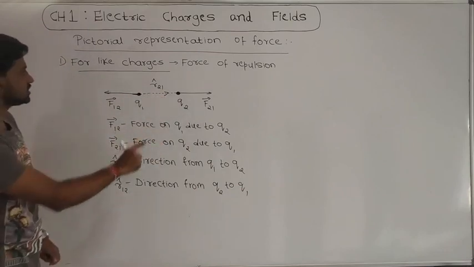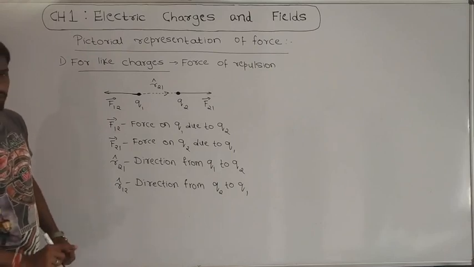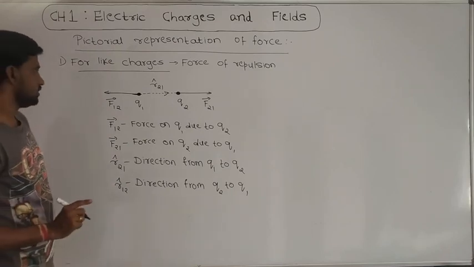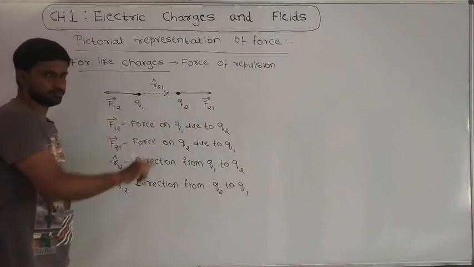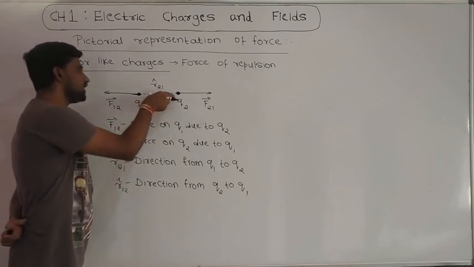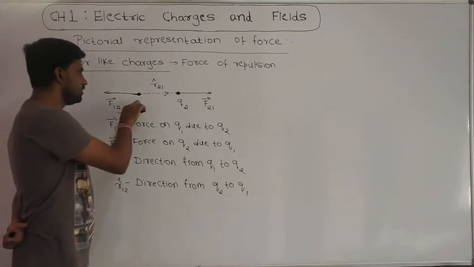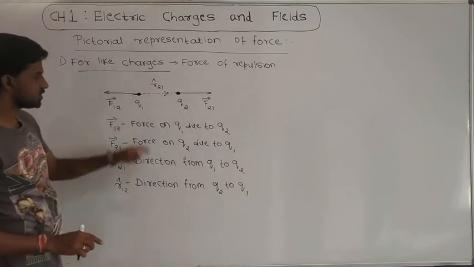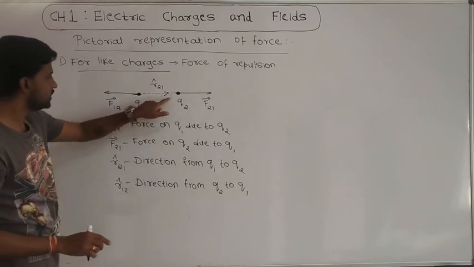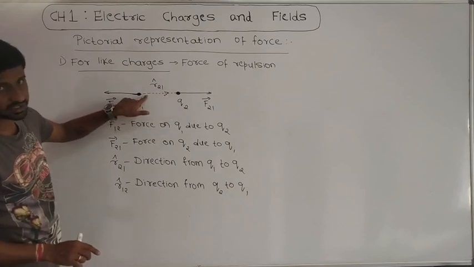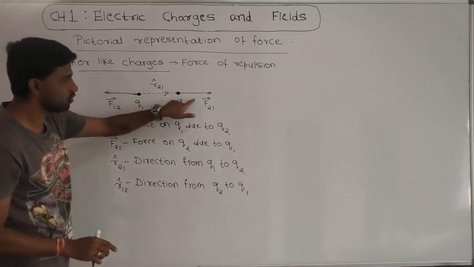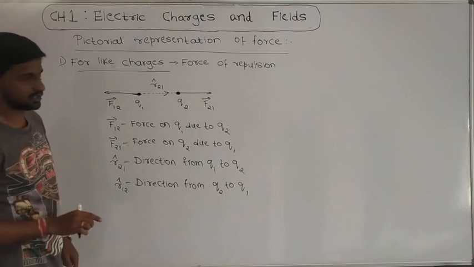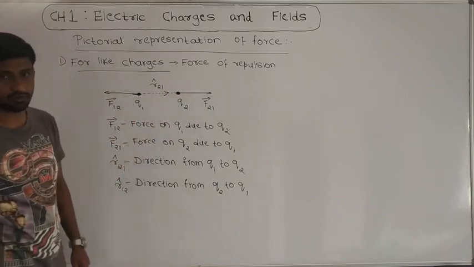So that is the representation of a force of repulsion between the 2 point charges, in the case of like charges. And some points you should remember. See here, the force which is acting should be along the line joining the 2 points, that is, the 2 charges Q1 and Q2. Between these I drew one line that represents the displacement, right? And both the forces should act along the line joining the 2 point charges like this. So that is one point you should remember.